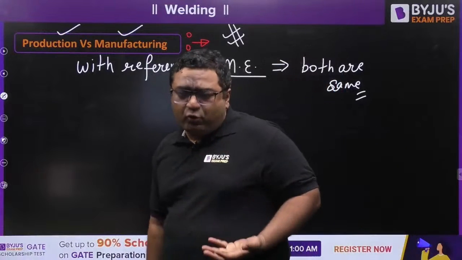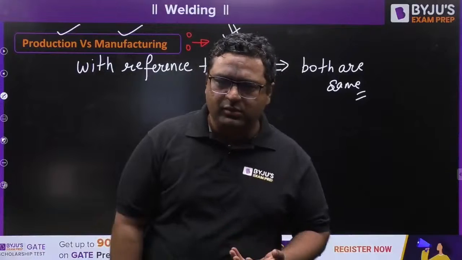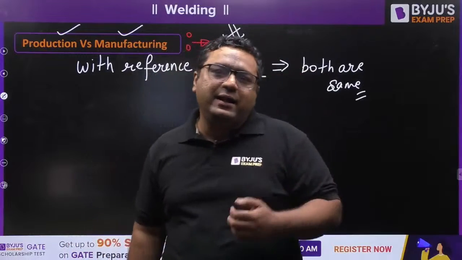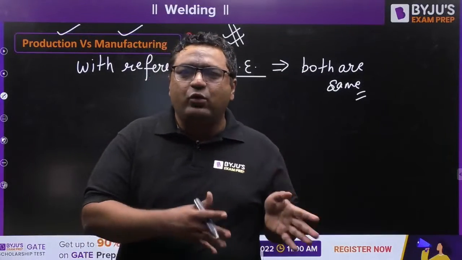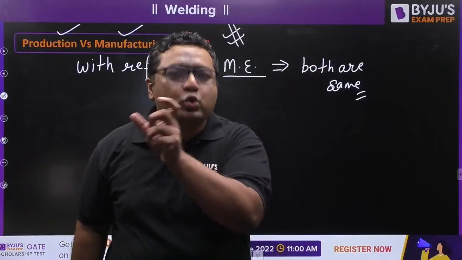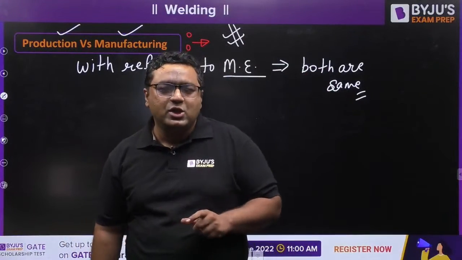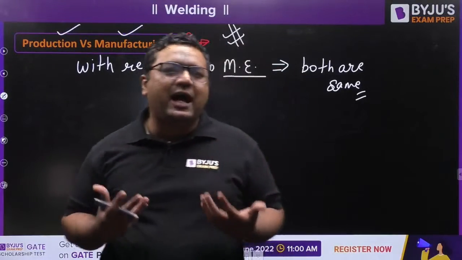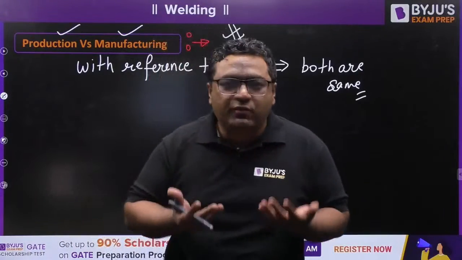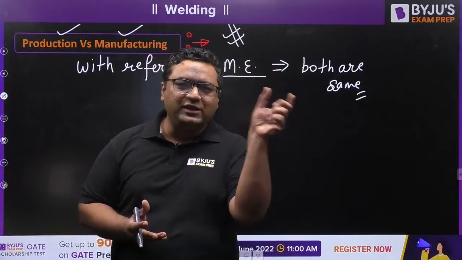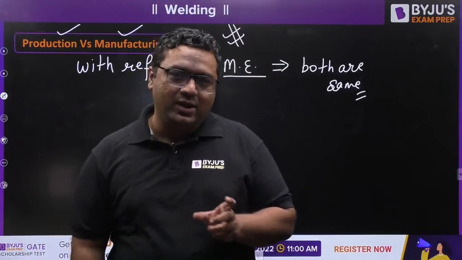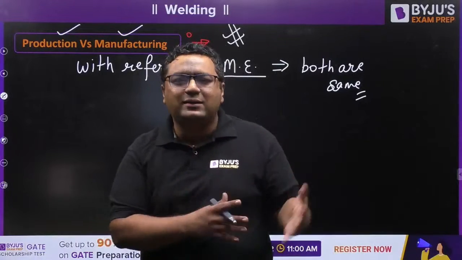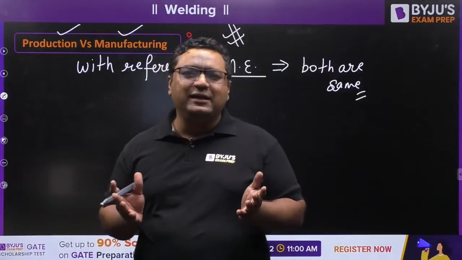But my dear, production is somehow a general term. If you have watched movies, at the end when they are giving the credits, you have seen the words 'produced by'. They never use 'manufactured by'. When you study biology, we say we are nothing but the production of our parents. We are not manufactured by our parents. You have seen the chapter on reproduction. It is not remanufacturing. So it means we use production in many other areas like arts. Let us say some painting is there. In the painting, they will write 'produced by'.